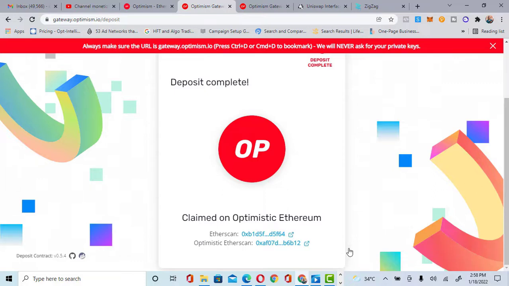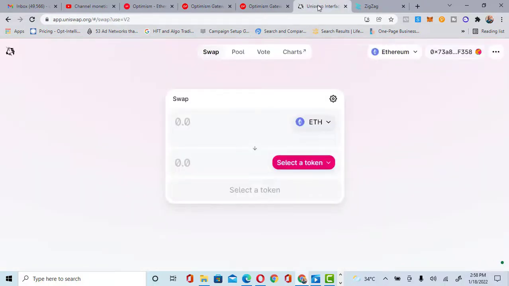We have to go to Uniswap. Now let's go to Uniswap. I have Uniswap here already. Every link you need will be in the description below, where I'm going to be showing you the links to Uniswap and Optimism, so you will not find any link elsewhere.